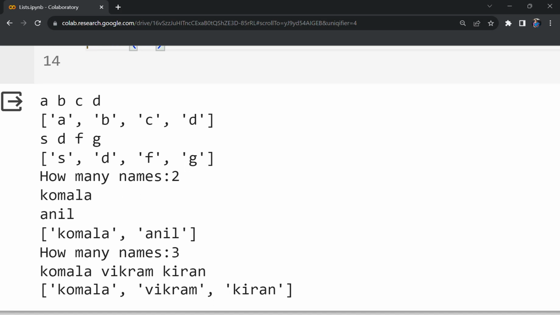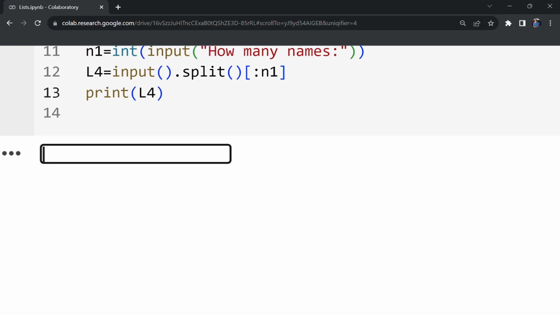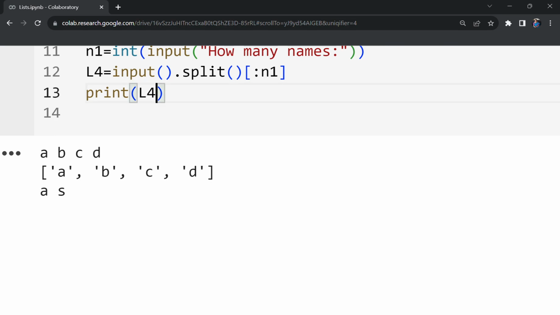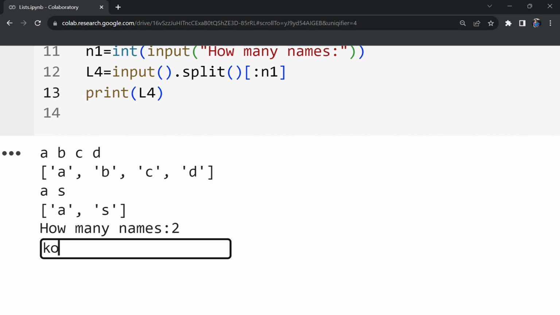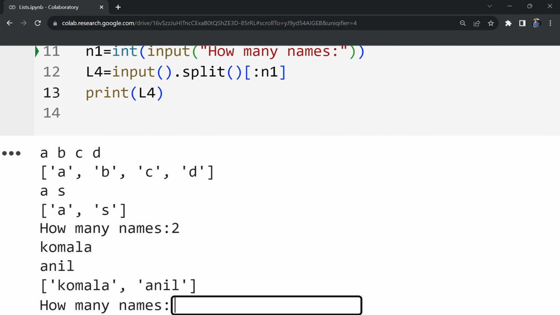Suppose even if I give more than 3, it will take only 3. Let me show that one. Let us run this again. So I will give A, B, C, D, 4 names. In the second one, I am giving only 2 names. In the next one, I am giving 2, Komala and then Anil.